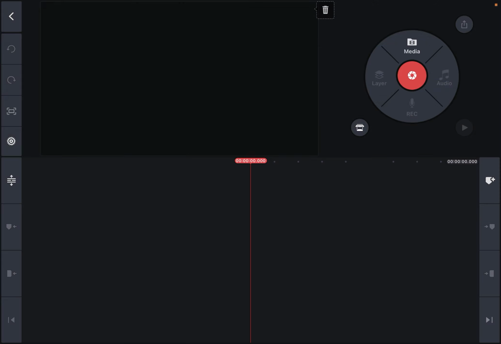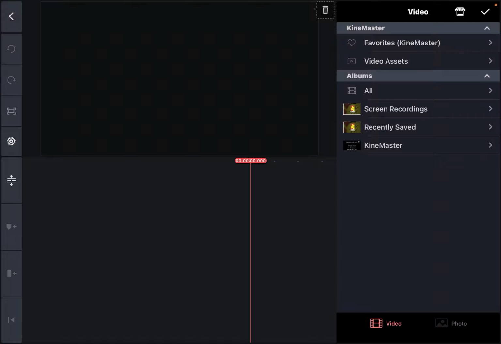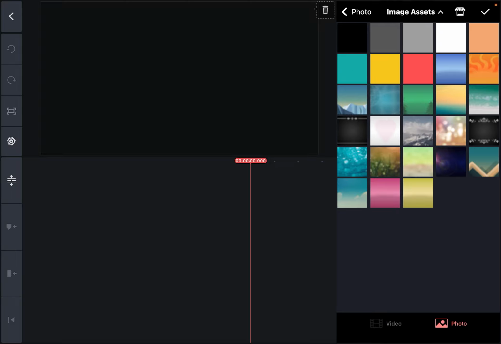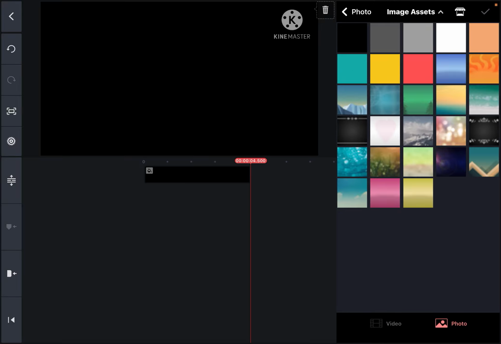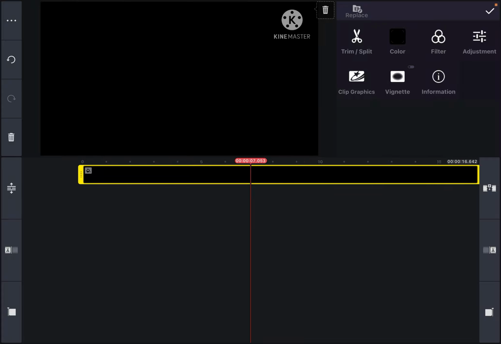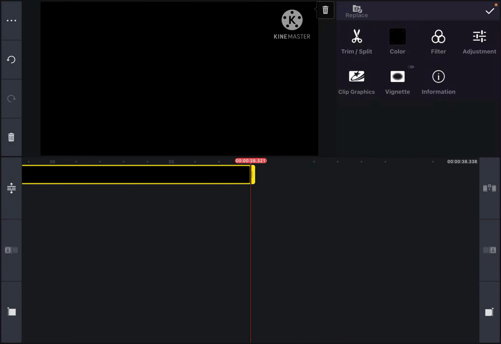Once you have the Create New area, head into Media, head to Photo, go to Image Assets, choose the black screen, and extend this like this. Be sure that you have it at 30 seconds.